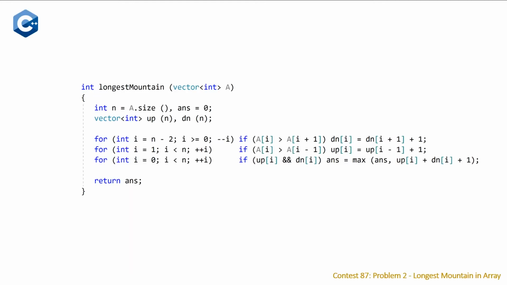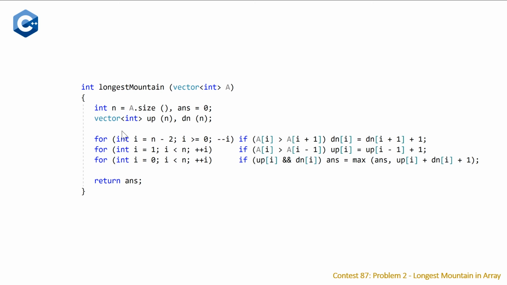So here is the C++ solution. It is a function that returns an integer and takes a vector of integers as its parameter, which is the list of integers representing our array A. The first thing we're going to do is initialize a variable n, which is just the size of the array, and our answer, which we will initialize to 0.